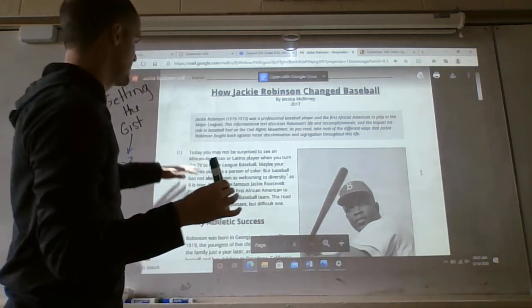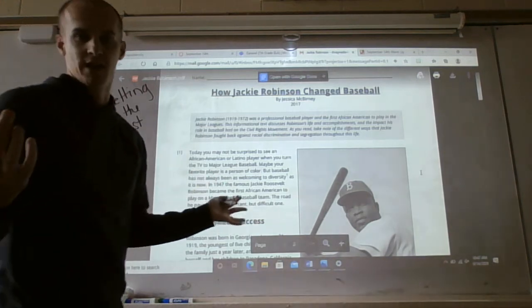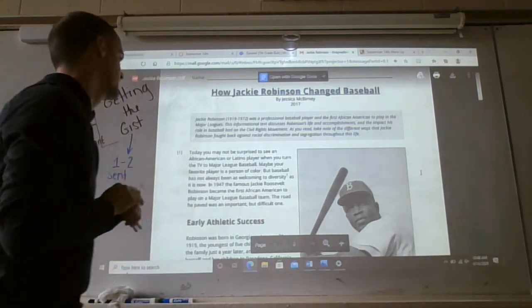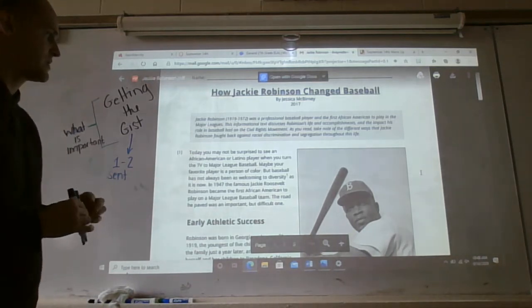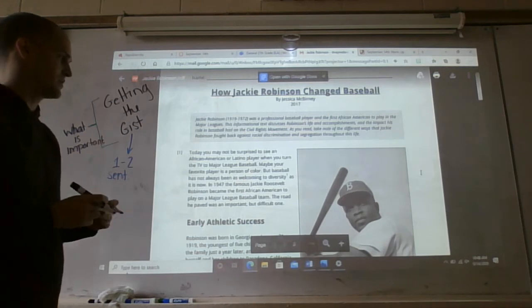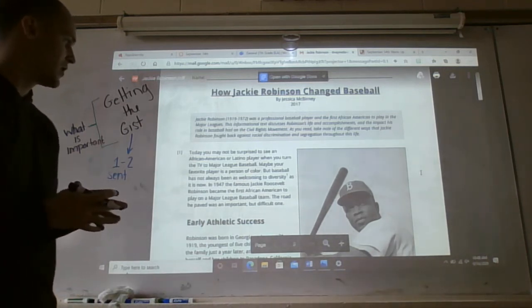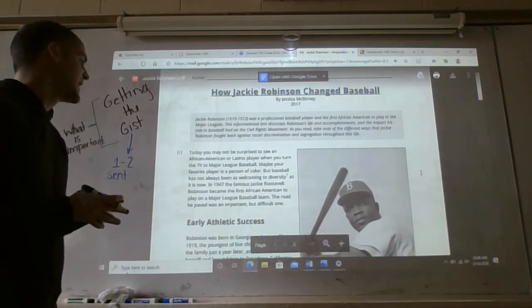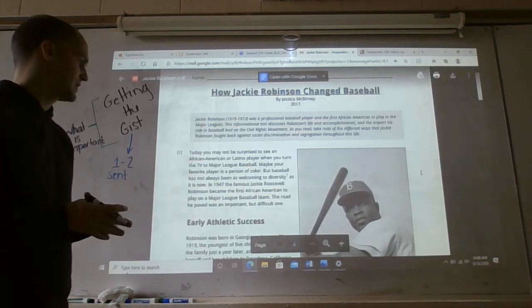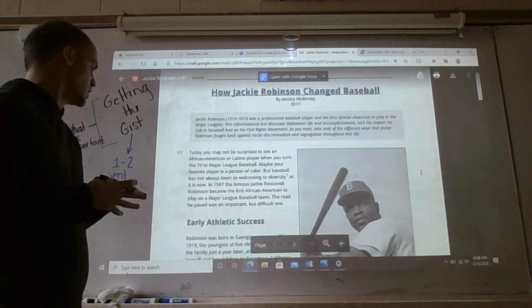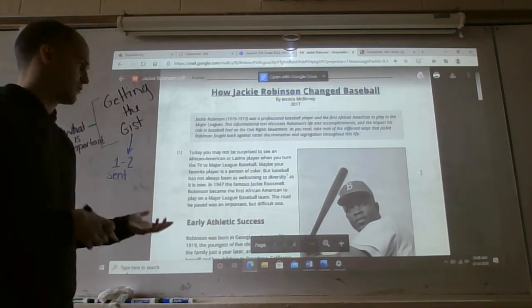So you're going to get your gist statements from paragraph 1, which is conveniently labeled 1. And that's where we're going to get our first gist statement. All right? Today, you may not be surprised to see an African American or Latino baseball player when you turn the TV to Major League Baseball. Maybe your favorite player is a person of color. But baseball has not always been as welcoming to diversity as it is now. In 1947, the famous Jackie Roosevelt Robinson became the first African American to play on a Major League Baseball team. The road he paved wasn't easy, but important.